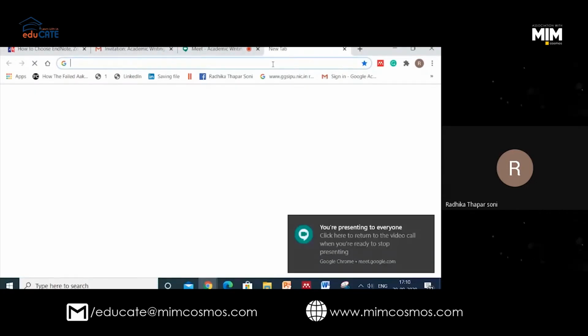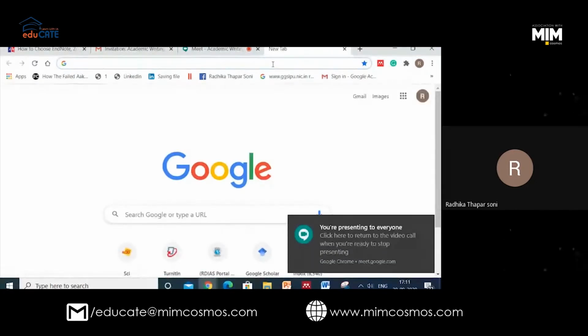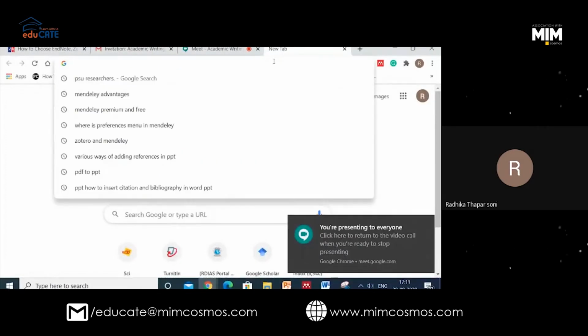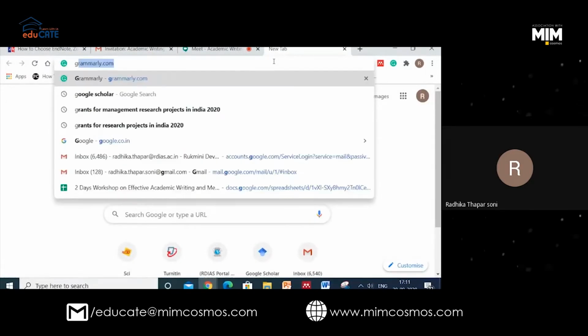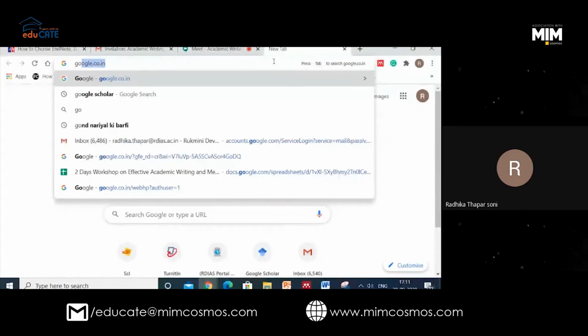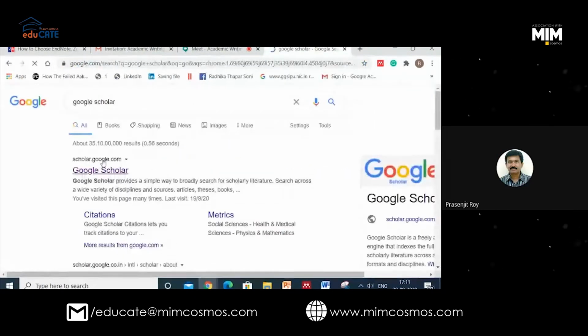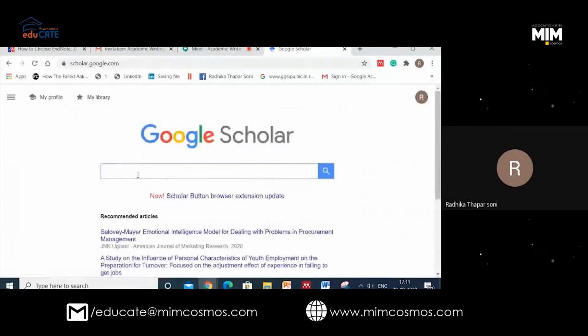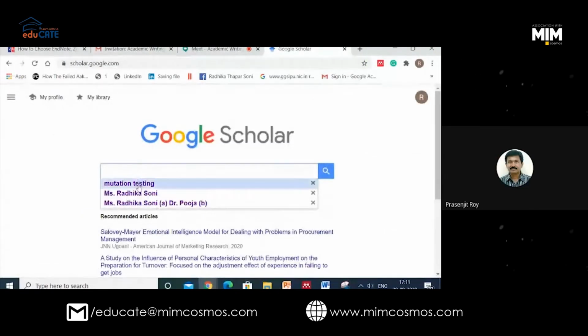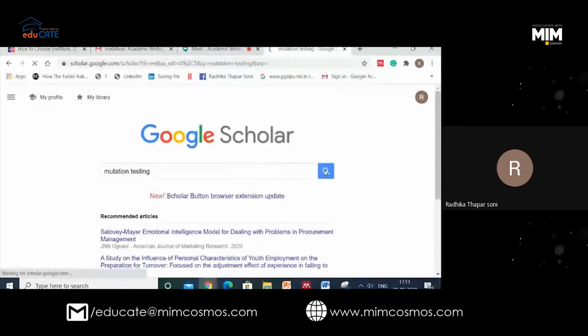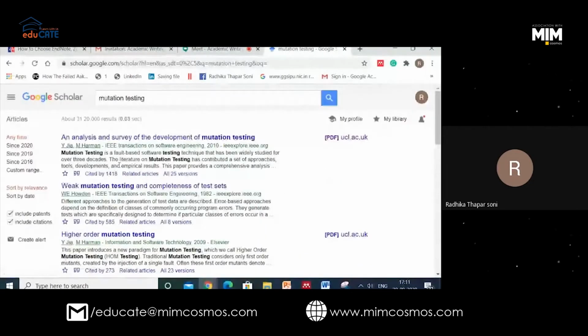Let's see, everyone. Normally, when we are looking for papers, most people do one thing: we go to Google Scholar. Prasenjit sir, am I right? Yes, absolutely. If I am doing my work in mutation testing, I find some papers in mutation testing. The easiest way, which people told me, because nobody tells us how to do it in an automatic way, is this.